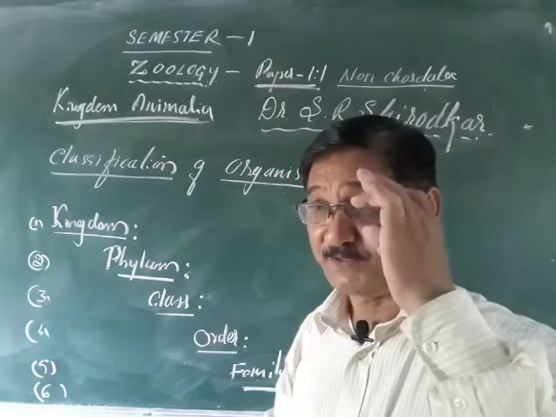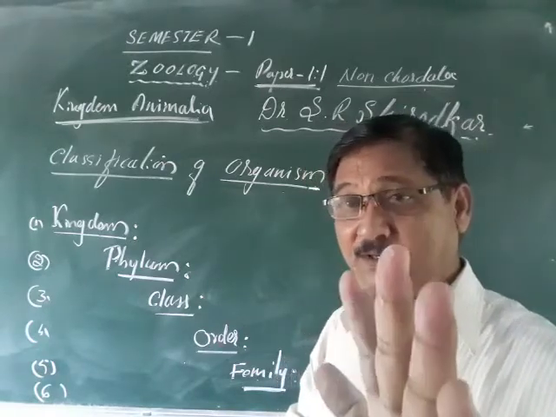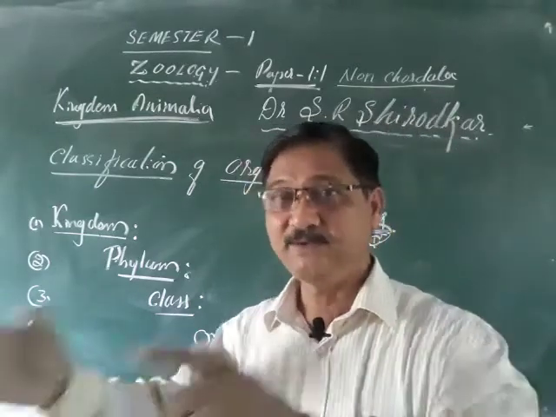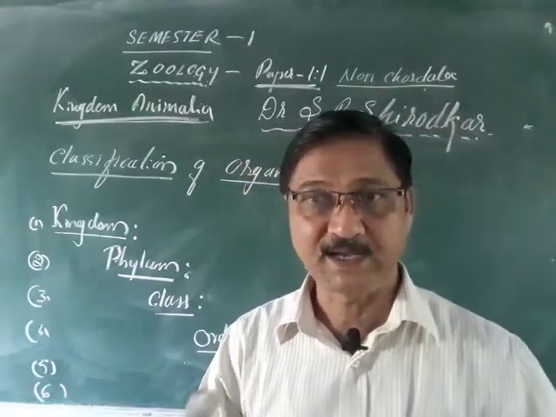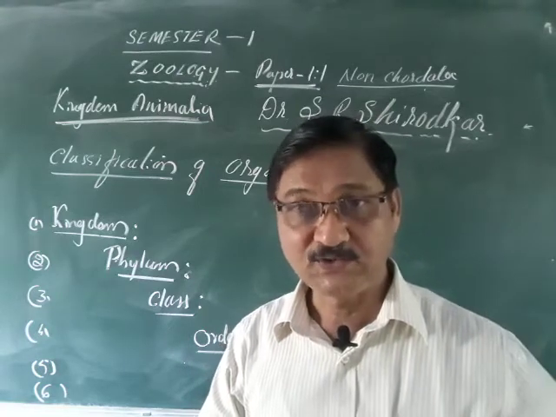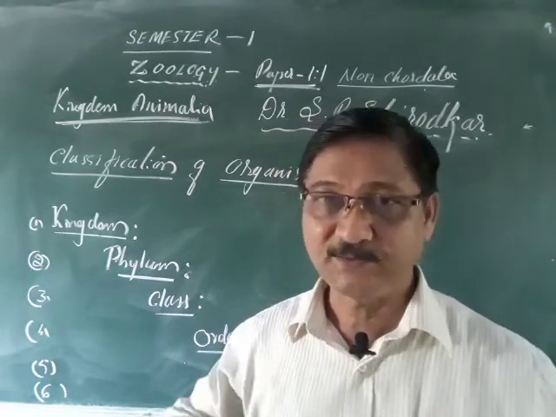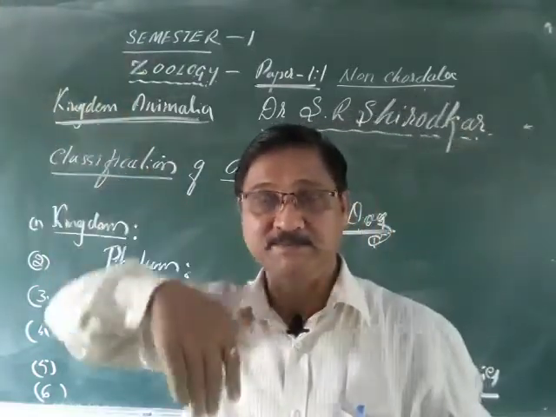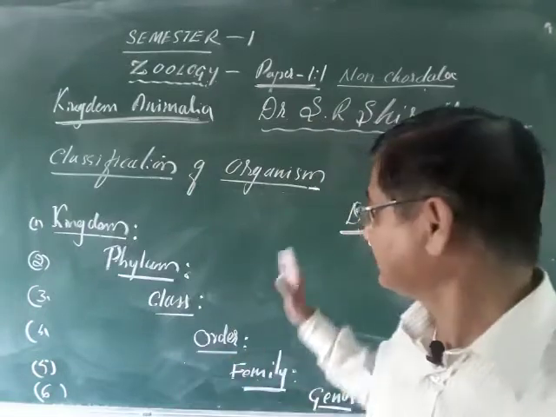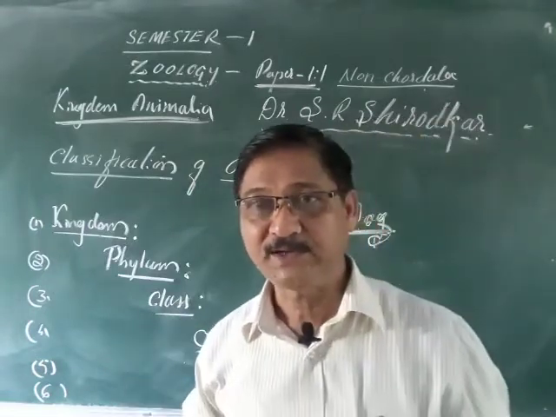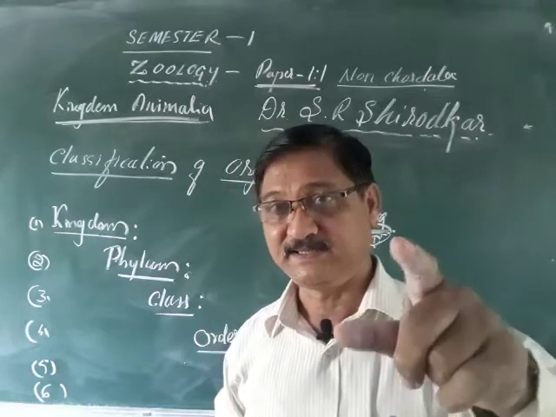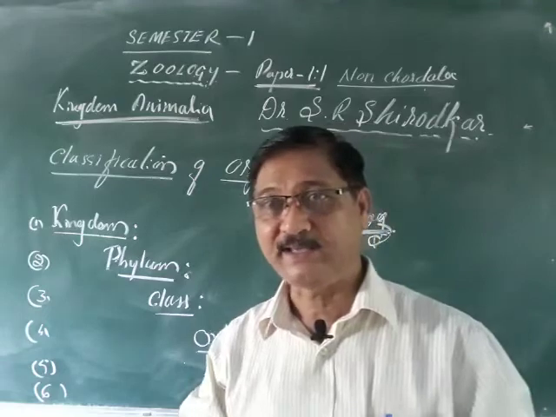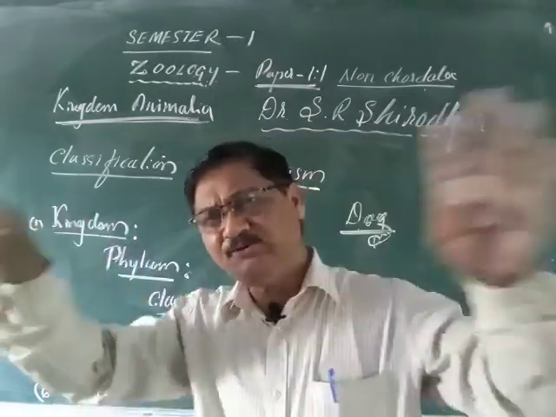Typical example. Suppose in Japan, dog is called Durhonda. Suppose anybody comes to you and asks what is the Durhonda or where is the Durhonda, you can't say. Honda means you are able to say the bike only. Am I right? So like that. Suppose you go to Germany, there also what happens? If you say Nai, Kunni or something else, they are not able to make out. But they say Anchina. So Anchina, Durhonda, dog, Nai, Kutta, Kunni, these are all the different types of names.